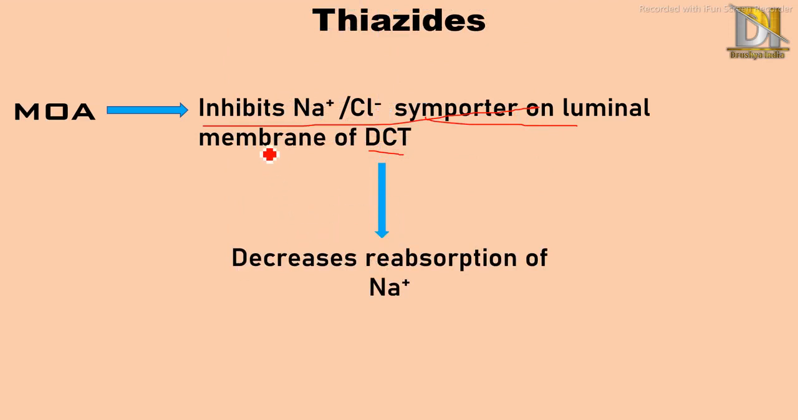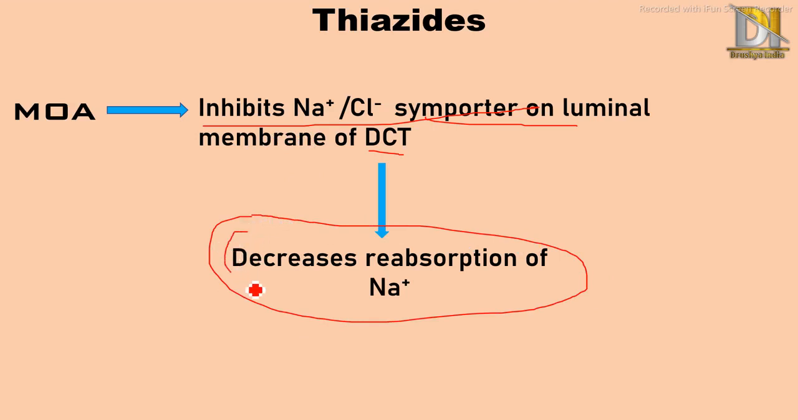So as a result, reabsorption of sodium is decreased. This is our main goal in diuretics, because absorption of sodium decreases. As a result, absorption of water also decreases. Next comes the action of thiazide. They increase excretion of sodium and chloride, as its mechanism of action indicates.